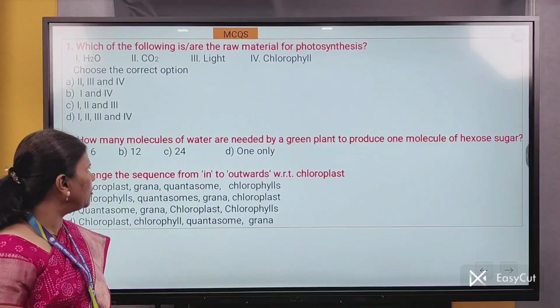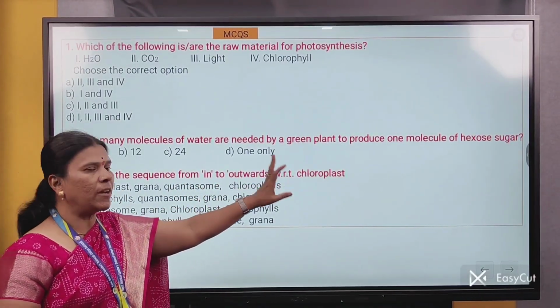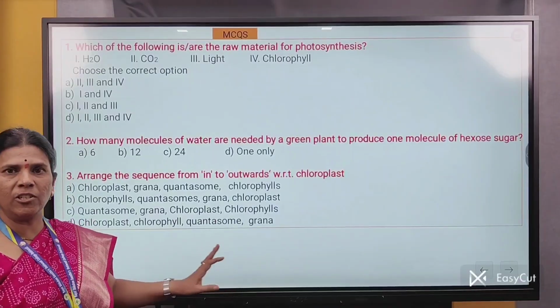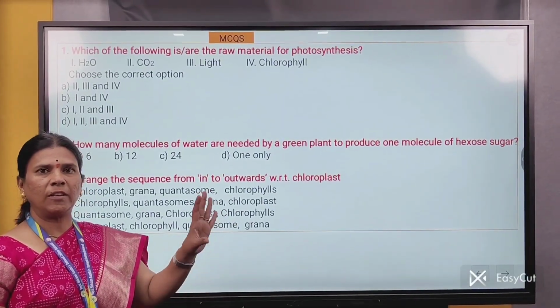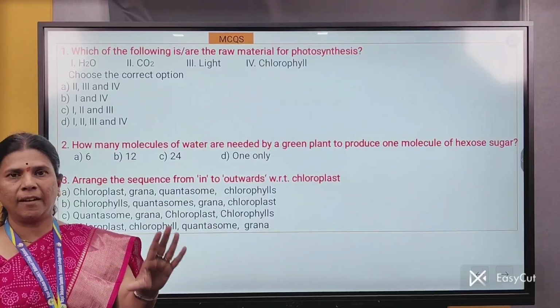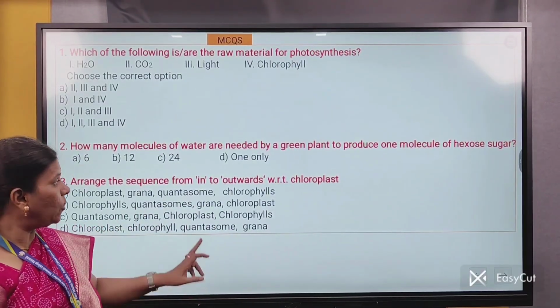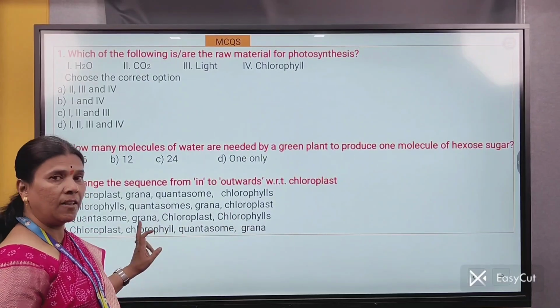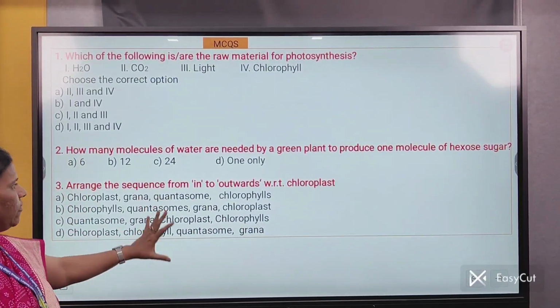Then the third MCQ is: arrange the sequence from inwards to outwards with respect to chloroplast. We study the ultrastructure of chloroplast, in which we study the chloroplast envelope, then stroma, then grana, then thylakoid membrane, then quantasome. We have to arrange these parts from inwards to outwards. The options are given below.